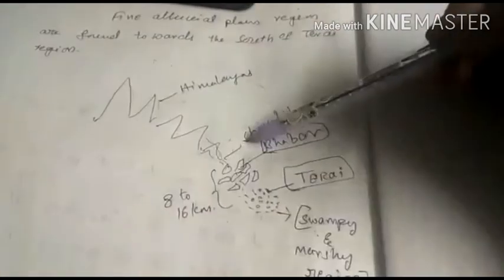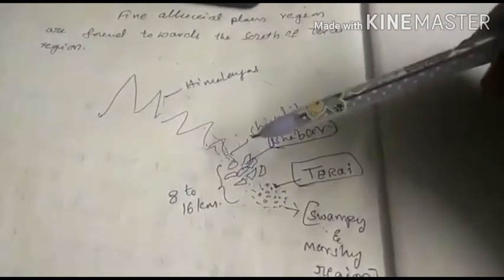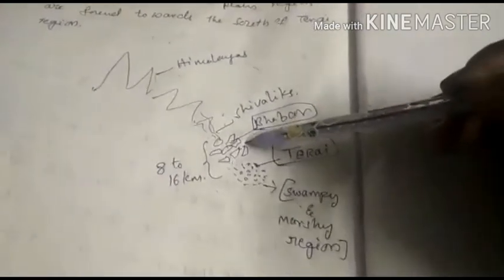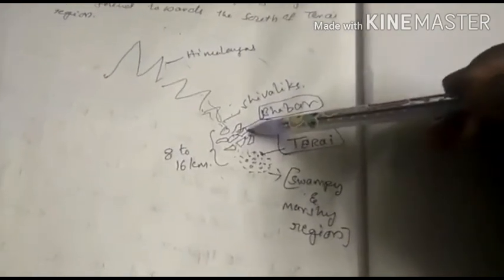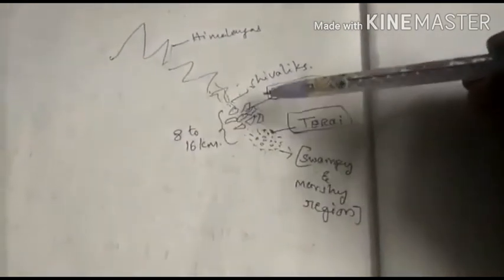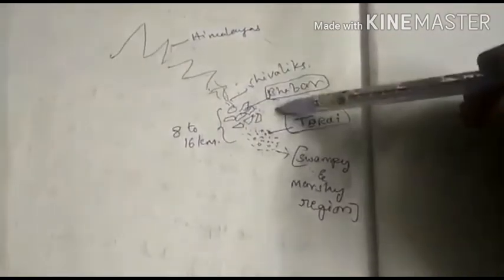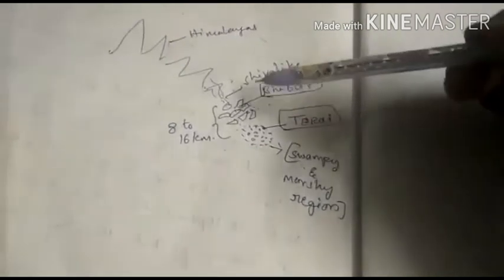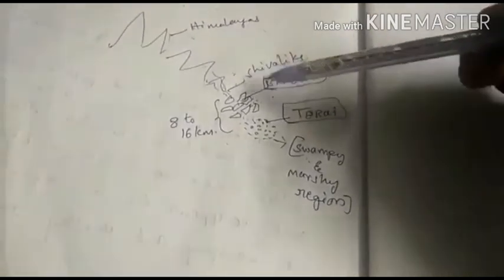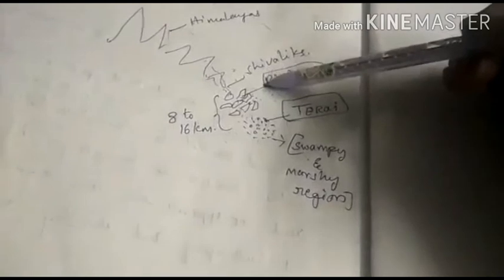At the foothills of the Shivaliks, a large number of sediments and pebbles accumulated. That's why in this area an 8 to 16 kilometer wide belt is covered with sediments, pebbles and large stones. Being fully covered with these sediments, rivers do not appear in this area.